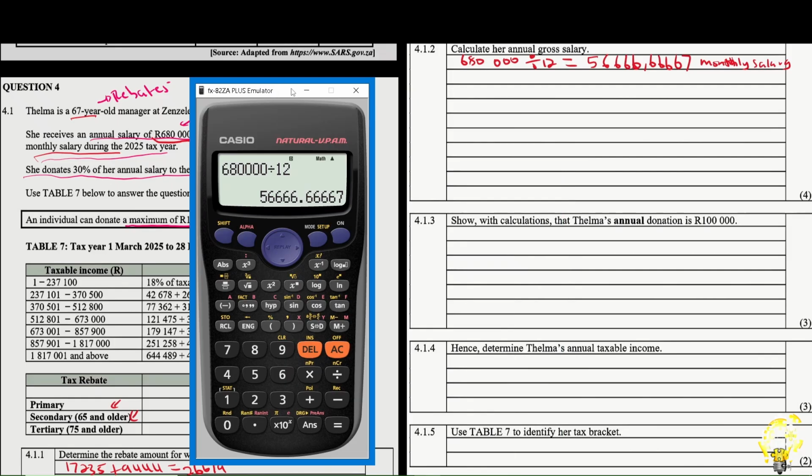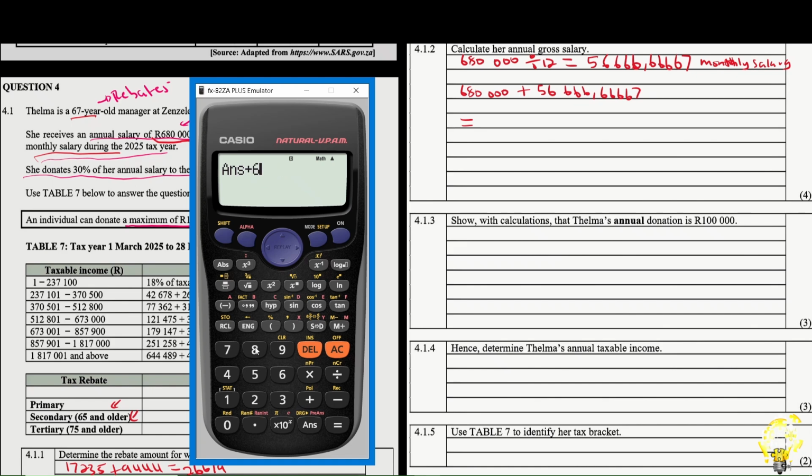So what are we supposed to do to calculate her annual gross? We are going to take what she earns annually plus the bonus that she will receive. Come on, by now you know how to use the calculator.